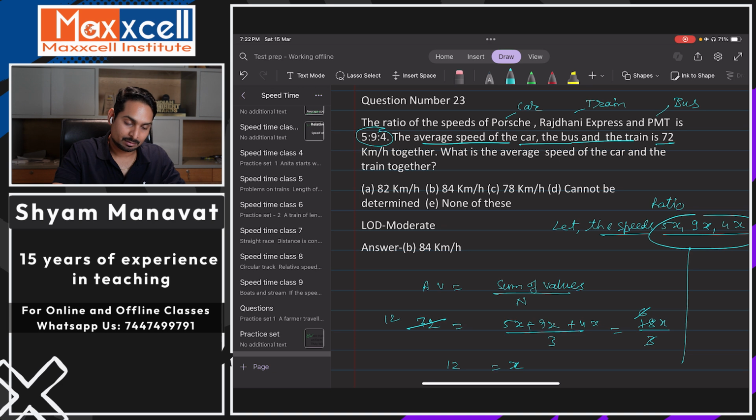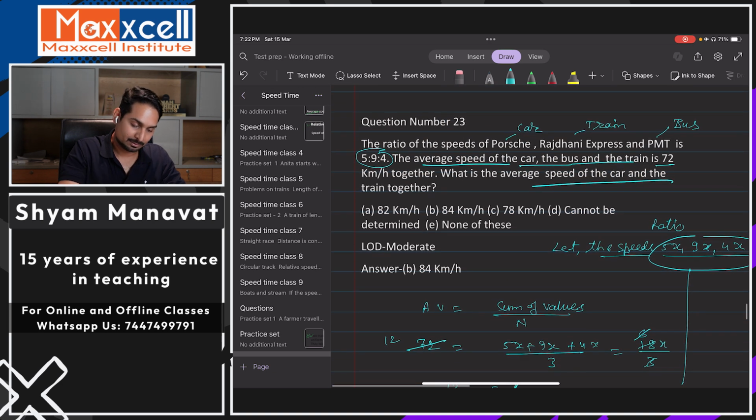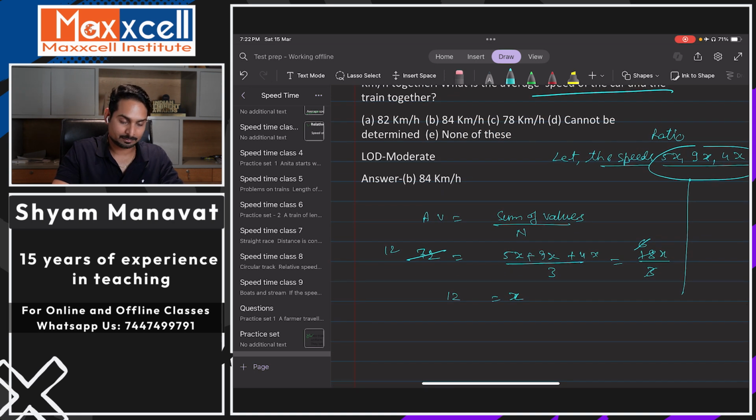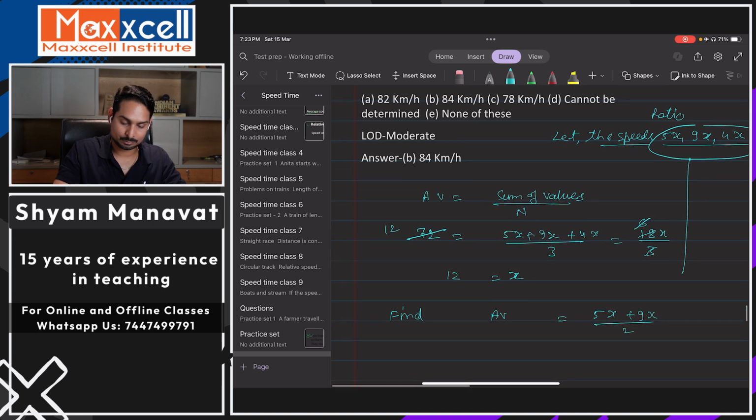Now question said, find the average speed of car and the train. अच्छा, कार कौन सा वाला है? कार 5, ये जो पहला वाला है, ये कार हो गया, और ट्रेन ये दूसरा राजधानी एक्सप्रेस 9. So we need to find the average of that. So what do we need to find? We need to find the average of car and train, which is nothing but 5x plus 9x by 2.